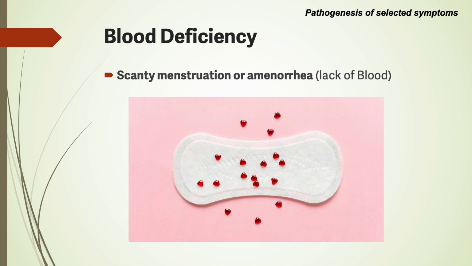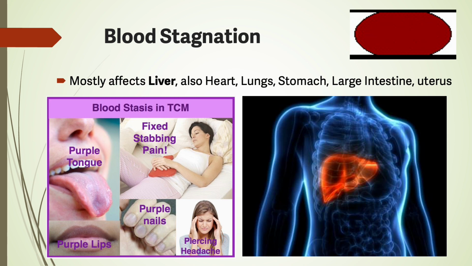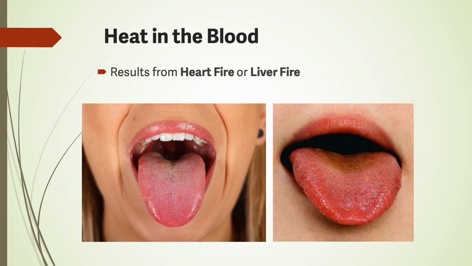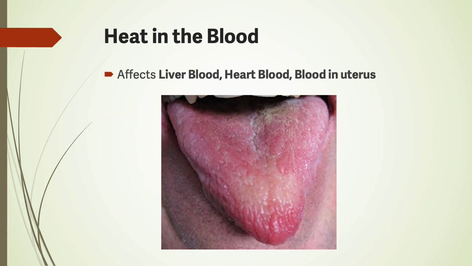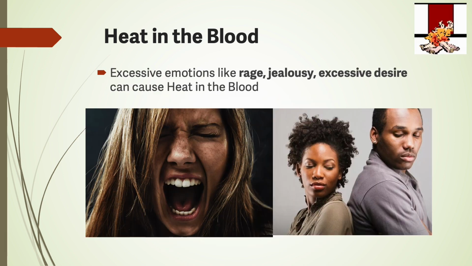Scanty menstruation or amenorrhea indicate lack of blood. Blood stagnation mostly affects the liver, also the heart, lungs, stomach, large intestine, and uterus. Heat in the blood results from heart fire or liver fire. It affects liver blood, heart blood, and blood in the uterus. Excessive emotions like rage, jealousy, and excessive desire can cause heat in the blood.